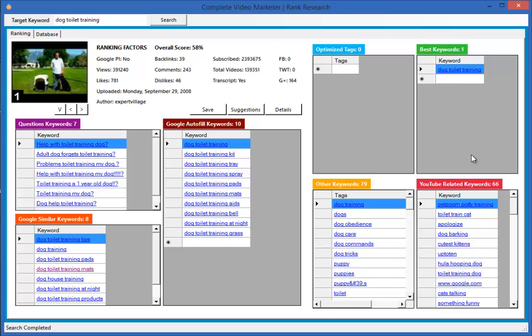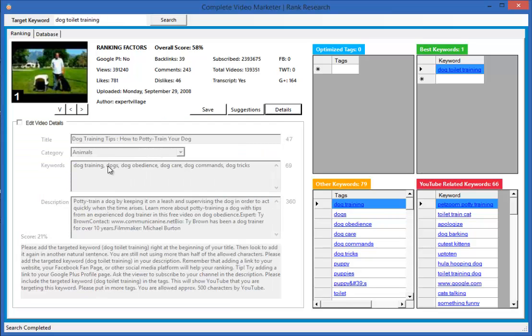Now on the right hand side there are YouTube's related keywords. This is a search where we get back 66. In this case we get normally up to 100 keywords coming back, and we get this box that says best keywords. And what happens is the software checks if the keyword that we've targeted is in any of the keywords that are returned, and if it is, then here is where it will appear in the best keywords panel. So we've got a lot of keywords to use when we create our title, our description, and our keywords.